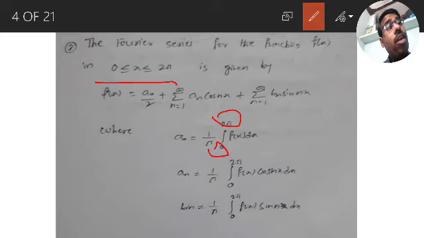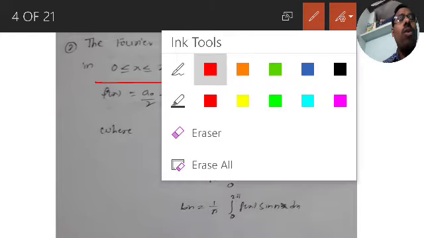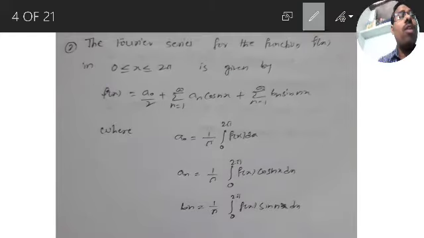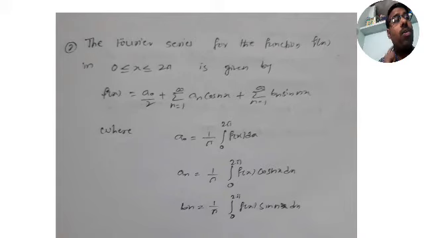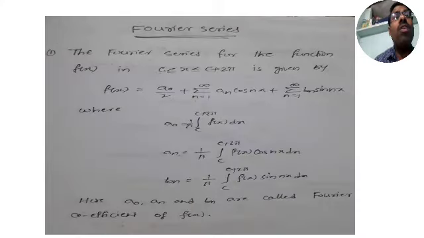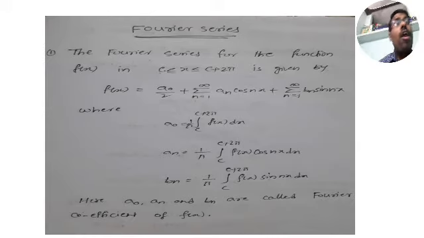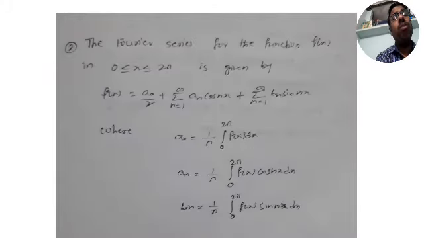Whatever interval is given, you have to use the same limits in the integration formulas of a naught, an, bn. That's what I want to tell you. So for extra care, I am not only giving the generalized interval c to c plus 2 pi, I am giving a particular one, that is 0 to 2 pi.